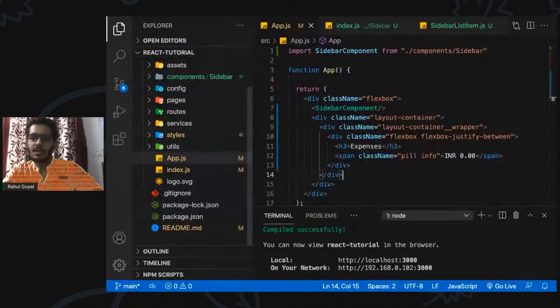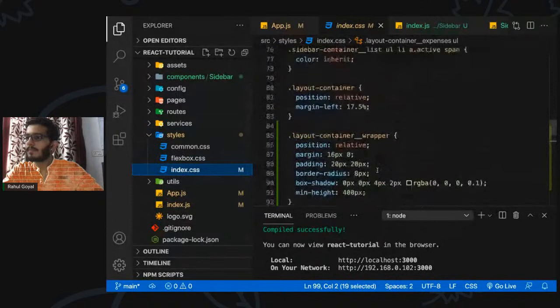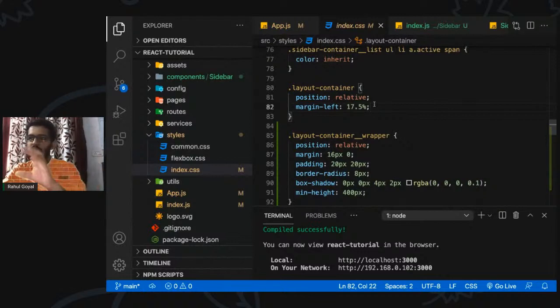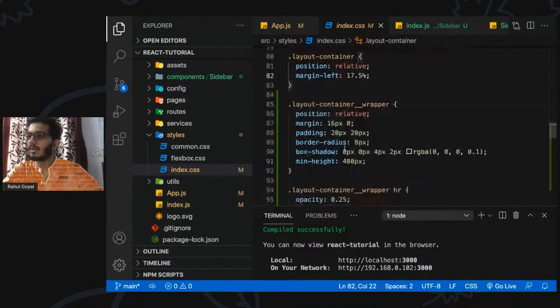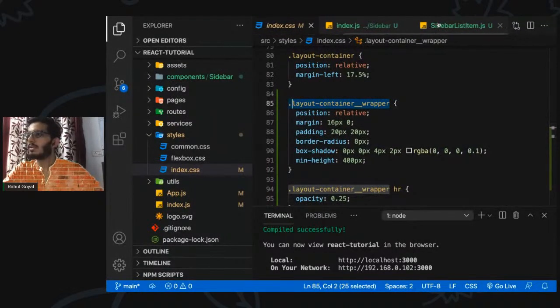Let me look at the CSS. Okay, so we have this CSS layout container, position relative, and we have specified some margin because we have the sidebar. To display the content in the main viewport, I have shifted it to a margin left of 17.5%. And we have this, which will give us a nice looking box. So let's copy this and use this here.